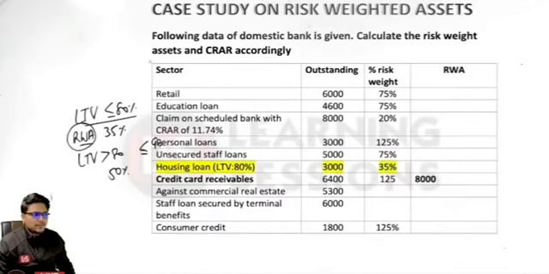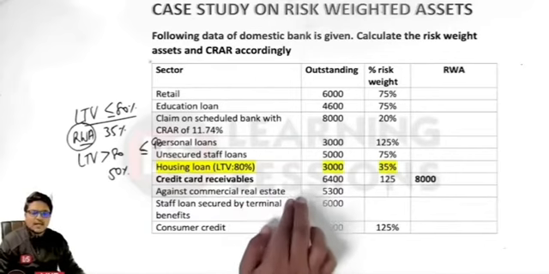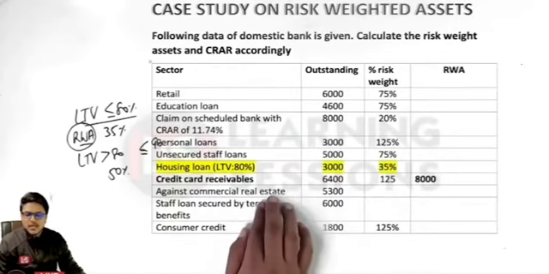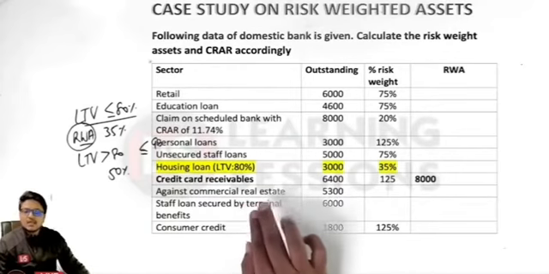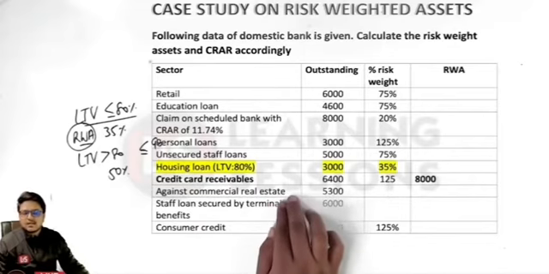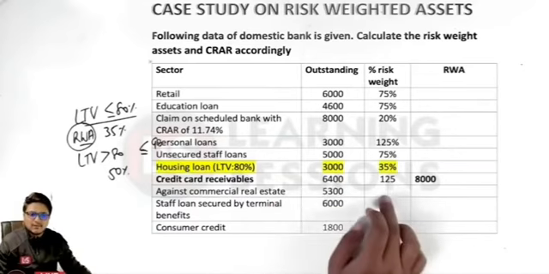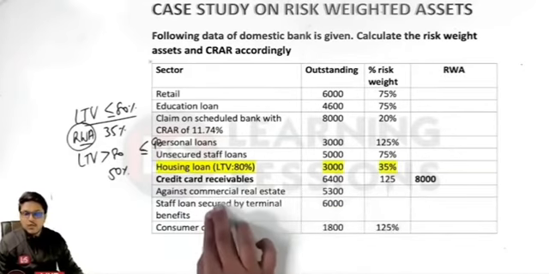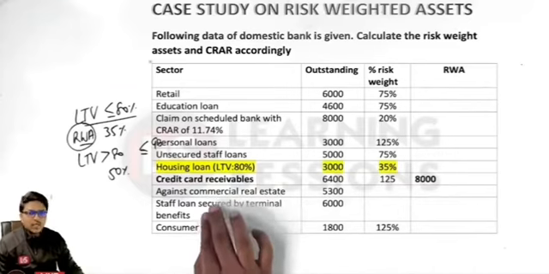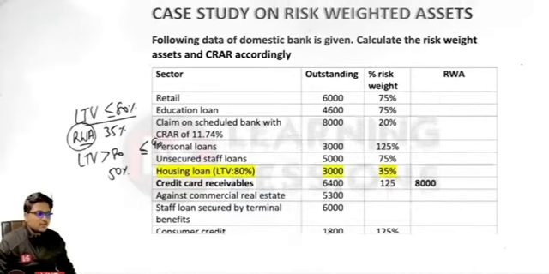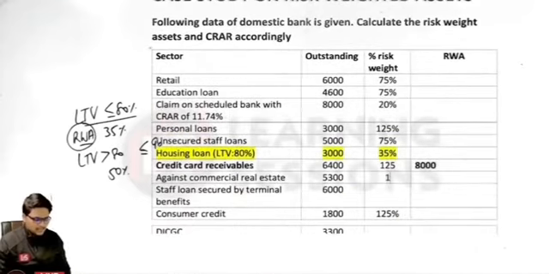Against the commercial real estate, if it is related to CRERH, that is commercial real estate for residential housing, in that case it is 75%. But if it is only and only for the CRE, in that case it will be 100%. So over here it is 100%.